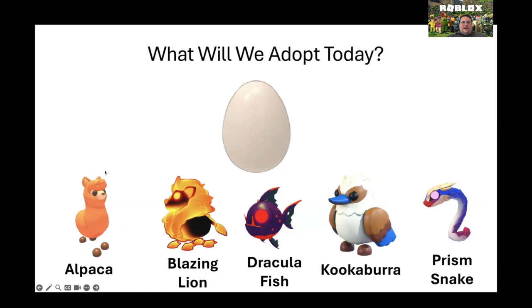We have the alpaca, the blazing lion, the Dracula fish, the kookaburra, or the prism snake. One of them is going to hatch from this egg. Each time we solve one of our subtraction problems, we will eliminate one until there's only one left. Make your selection now, and let's take a look at our first problem.